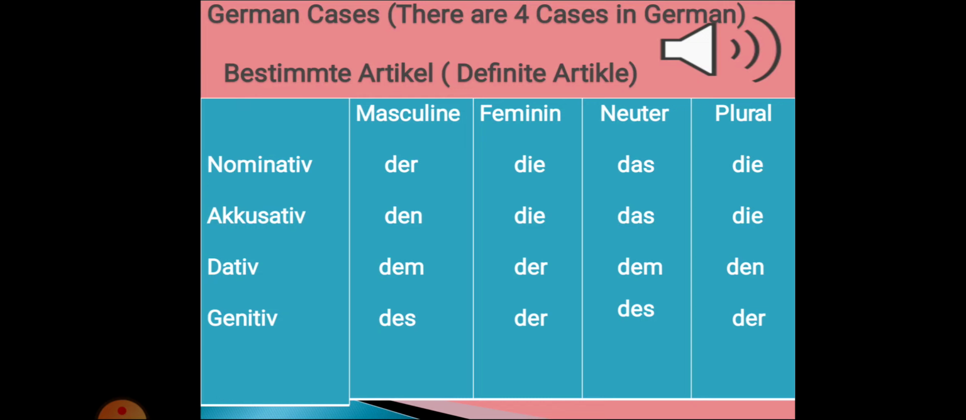So remember that in German article is very important role. That's why we have to learn this chart. It's called bestimmte article. Bestimmte article means definite article. Okay.